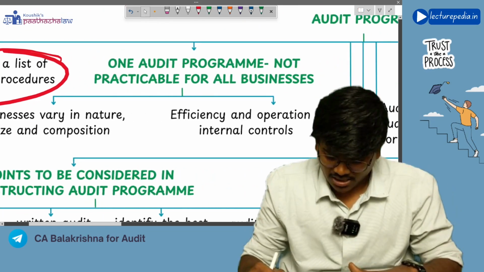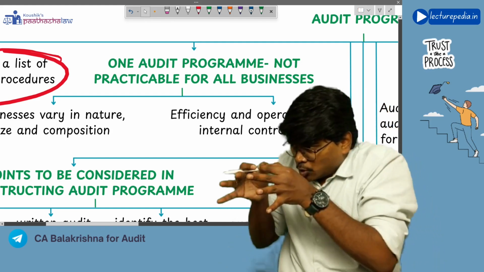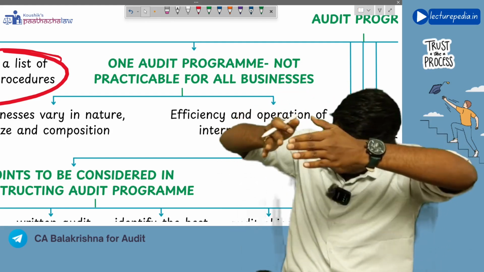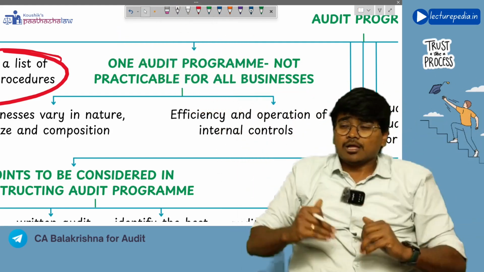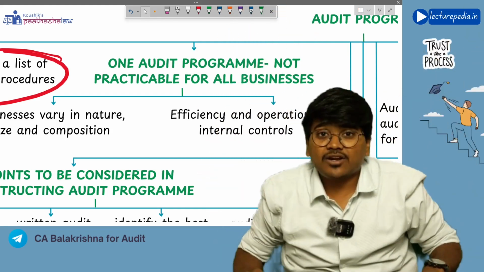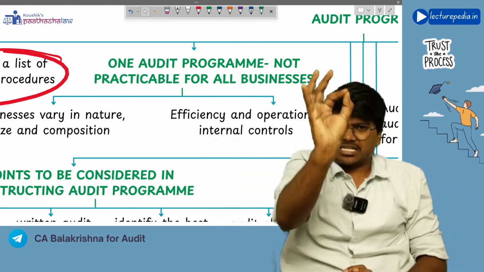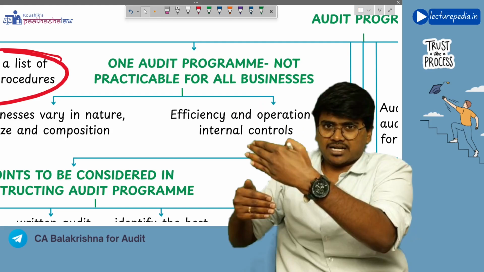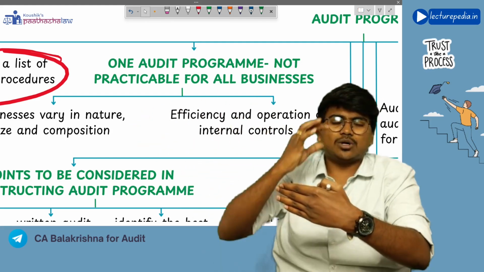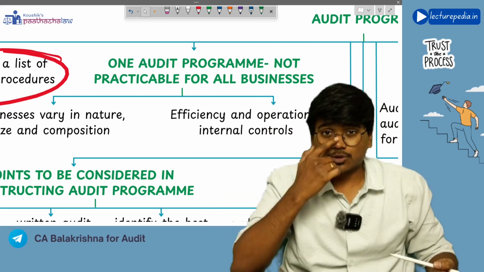The audit program consists of a list of verification procedures. Next, is one audit program sufficient for all businesses? Can you prepare one standardized audit program and use it for all the businesses? No, right? Because the nature of each business will be different. So you cannot prepare one audit program and use it for all the businesses. But you can prepare a standardized program, and based on the requirements of the entity that you are going to audit, you can make changes to it.